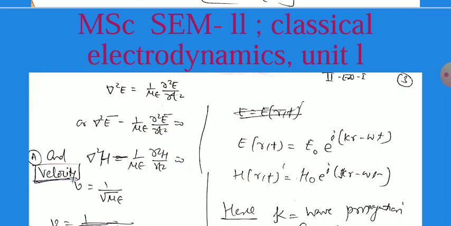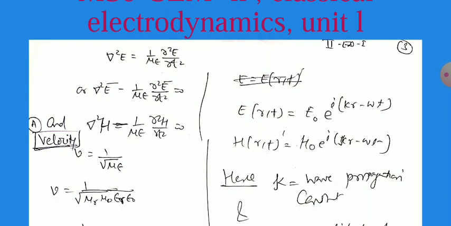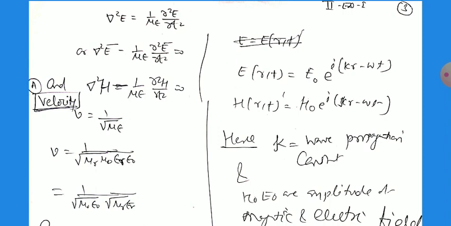So E(r,t) equals E0 e raised to power plus or minus iota (k dot r minus omega t). k and r both are vector quantities, where k is the wave propagation constant. Similarly H(r,t) equals H0 e raised to power iota (k dot r minus omega t), where iota is the root of minus 1, that is an imaginary quantity, and k is the wave number. H0 and E0 are the amplitudes, or maximum values, of the electric and magnetic field.